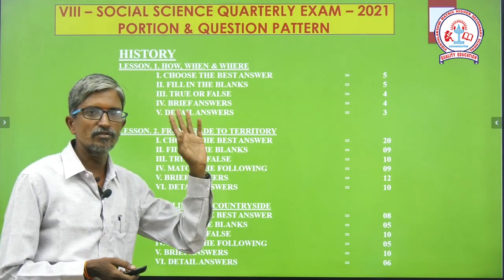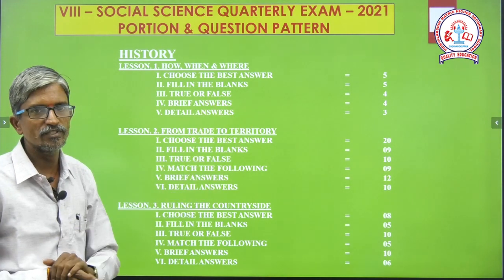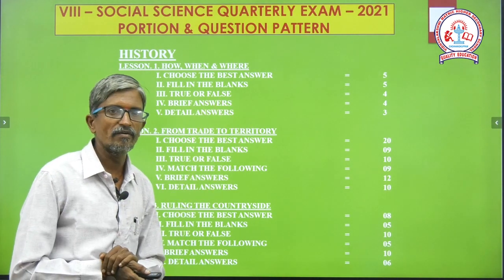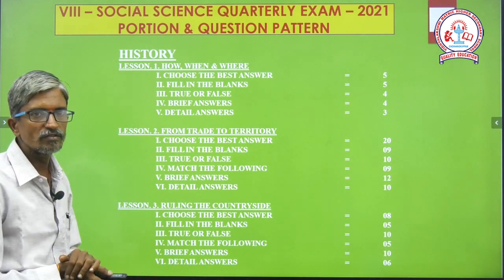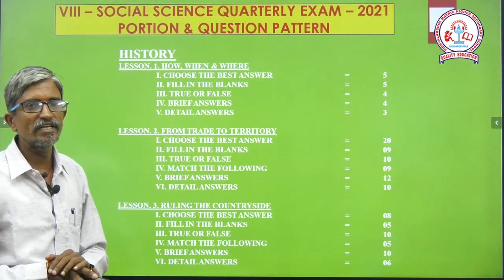Roman number 1, as usual, choose the correct answer or multiple choice questions, both are the same, totally 5 questions. From fill in the blanks you have totally 5. True or false also 5. Brief answer 4, and detailed answer only 3.